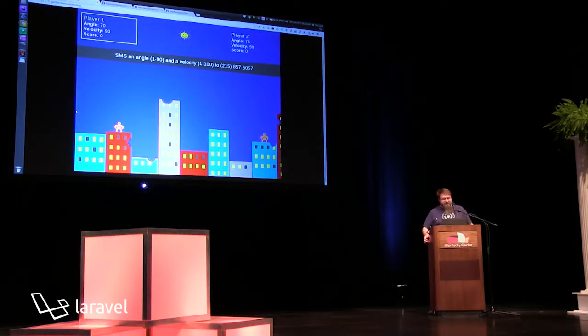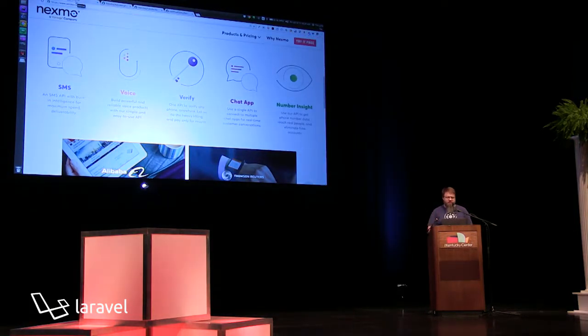have heard about Nexmo. So we enable stuff like this to be played via SMS or voice or some type of telecommunications device. If you want to play this game, you could actually play it right now. It's probably running. If you want to play this game, come to our booth later and you can see it be played. But we are a telecommunications API, enabling you to send and receive text messages, make and receive voice calls,